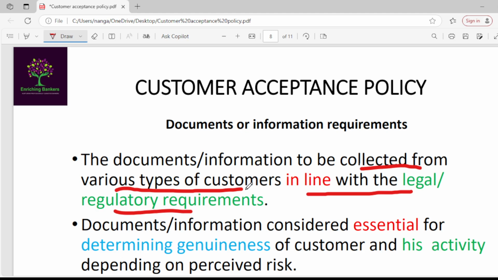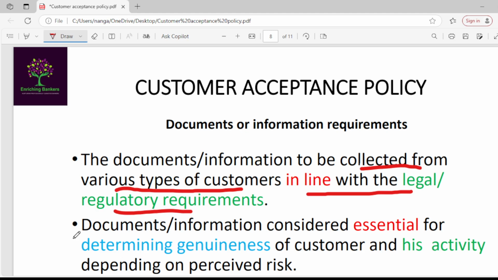If the person is a proprietorship, then all required documents and information should be collected according to the proprietorship firm's legal and regulatory requirements. If it is a company, then all documents related to the company should be collected.